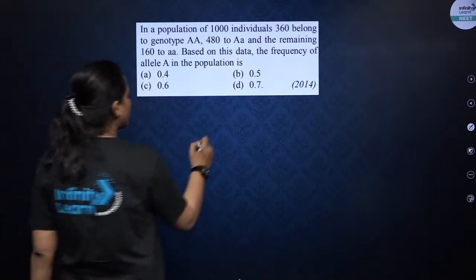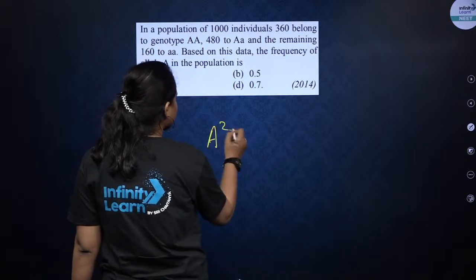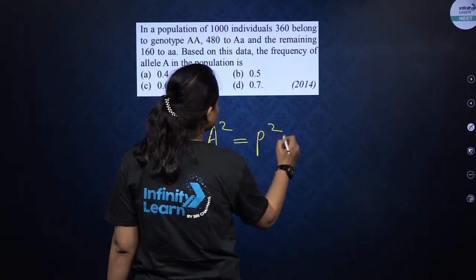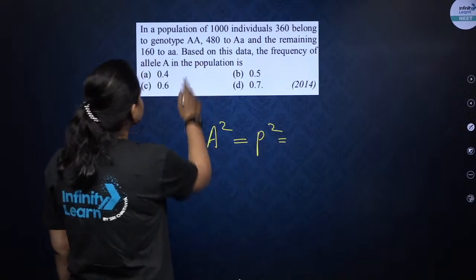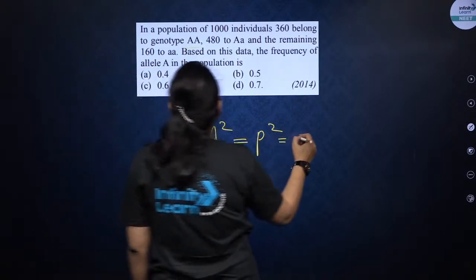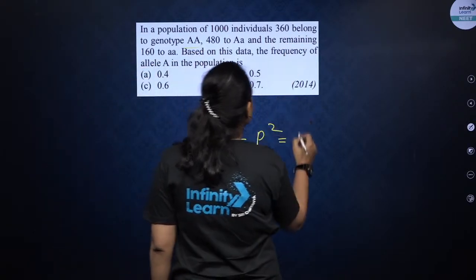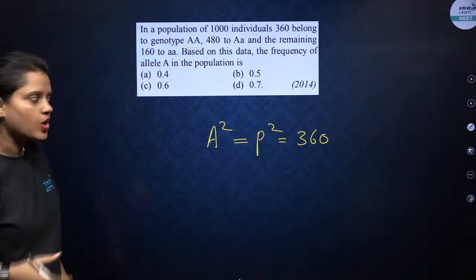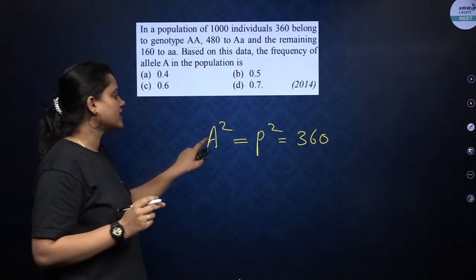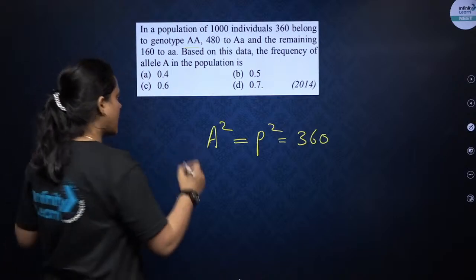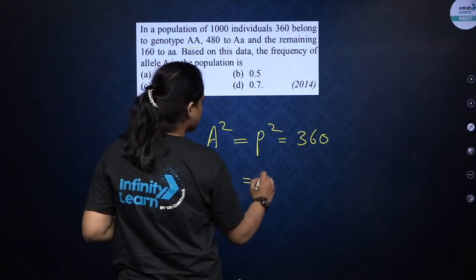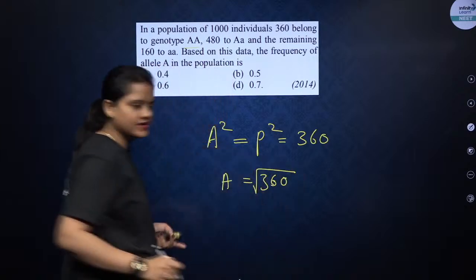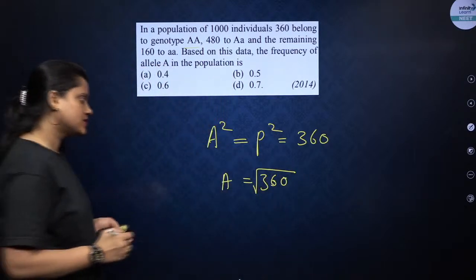So we know that A square, which is also known as P square, is how much? Here it is given, it is 360. If we want to know about the frequency of one individual A, then how will we figure it out? 360 over 1000, like this, right?